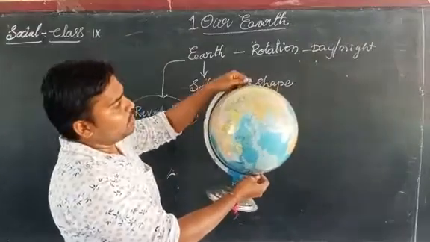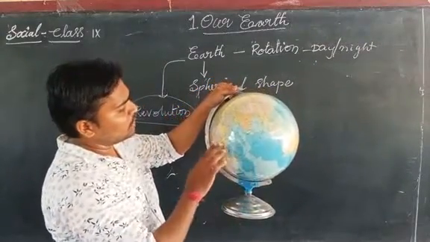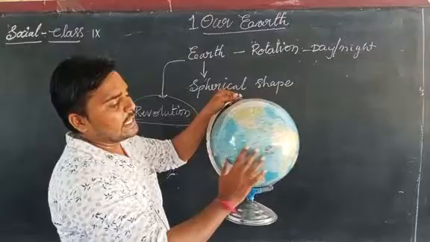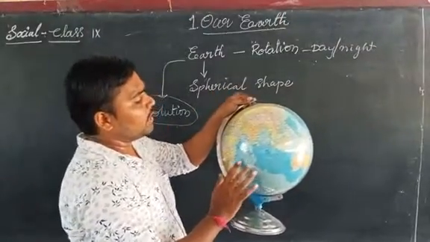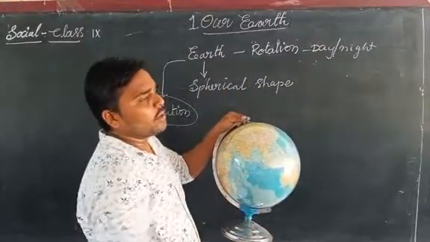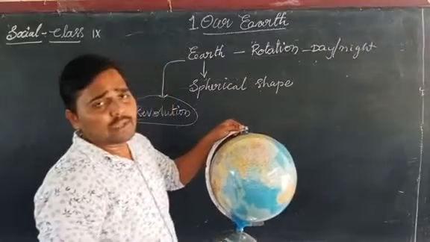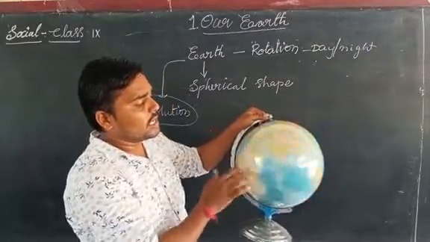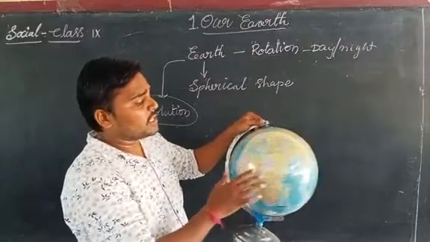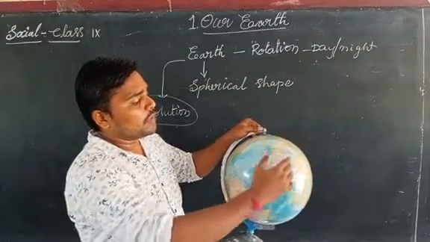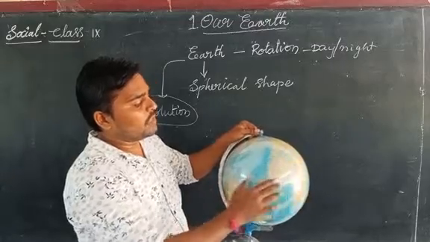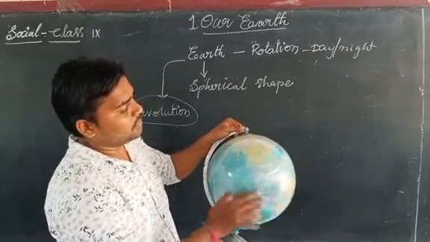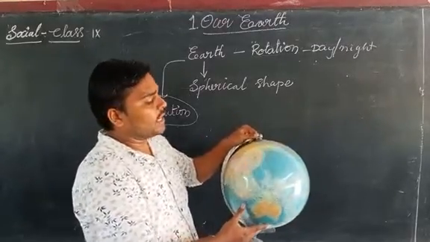The earth is spherical, and it is always rotating around itself from west to east. This is the rotational direction of our earth, from west to east.